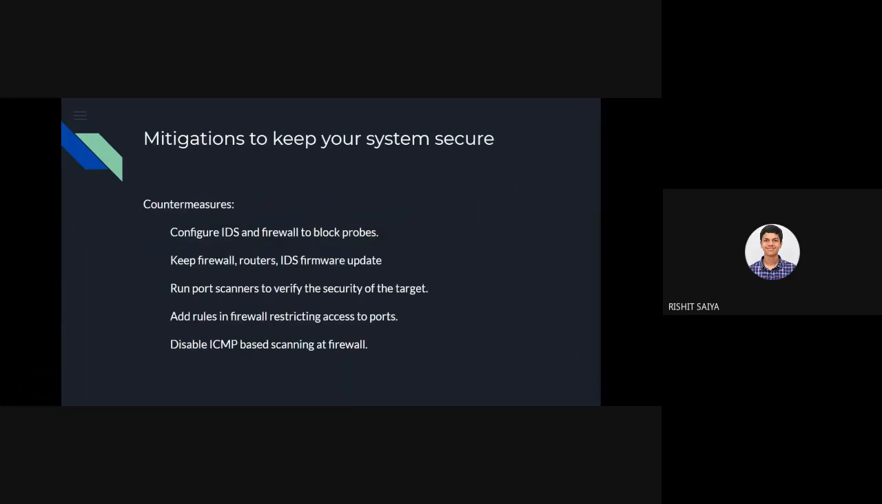Lastly, the mitigations on how to keep your system secure. One would be configuring your IDS and firewall to block probes. Keep firewall, routers and IDS firmware updated. Run port scanners to verify the security of your target. Add firewall rules restricting access to the ports, and disable ICMP-based scanning at the firewall, because this is the most potential risk and it can cause a huge risk. These are some things every network administrator should keep in mind.